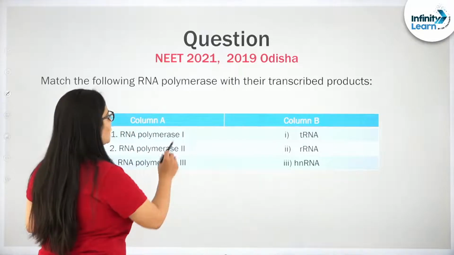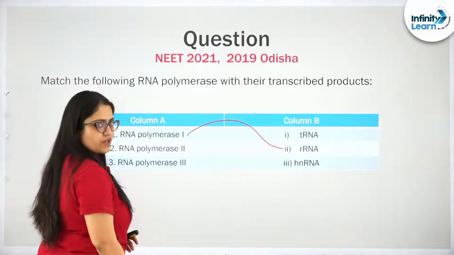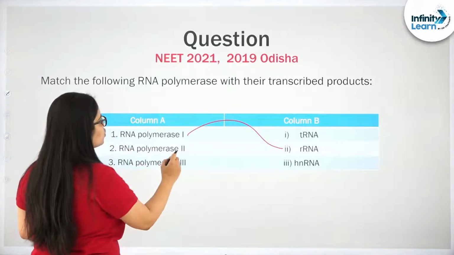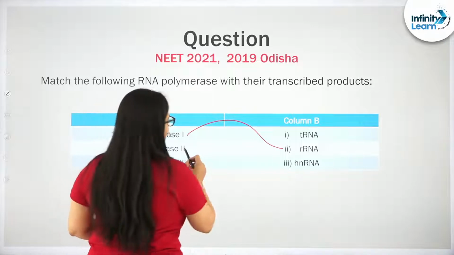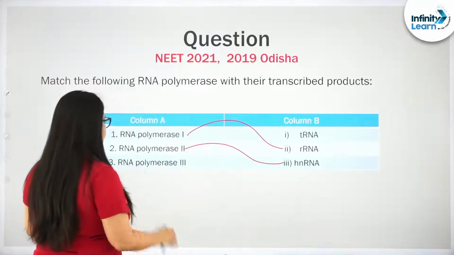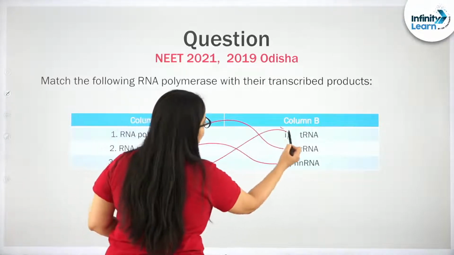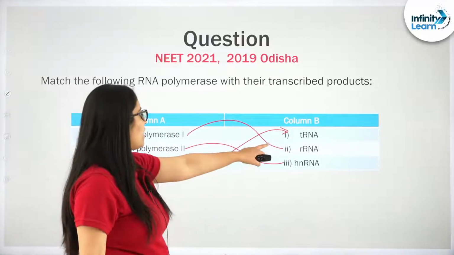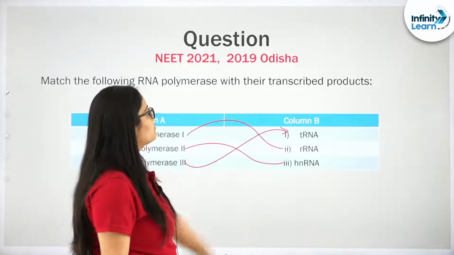So see students, RNA polymerase 1 is responsible for forming rRNA. RNA polymerase 2 is responsible for forming the primary transcript, right, that is the hnRNA. Next, RNA polymerase 3 will do formation of tRNA. So 1 will do rRNA, 2 will do hnRNA, and 3 will do tRNA.